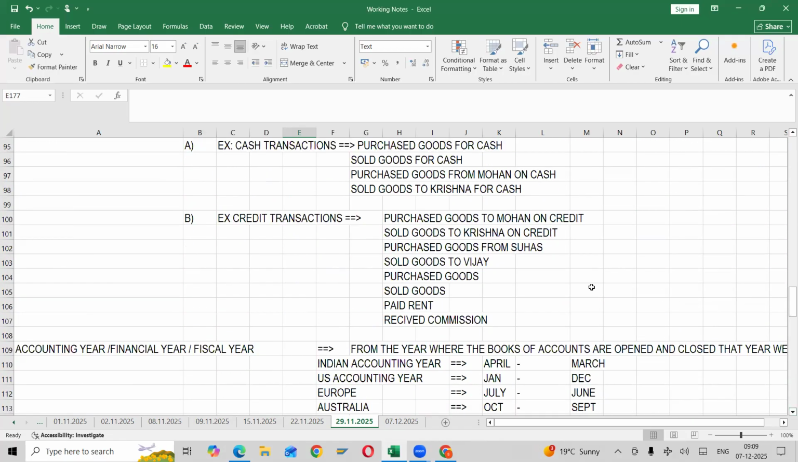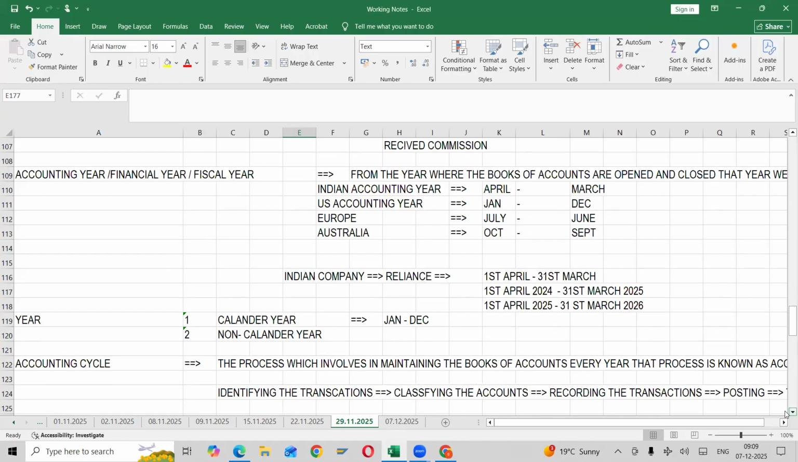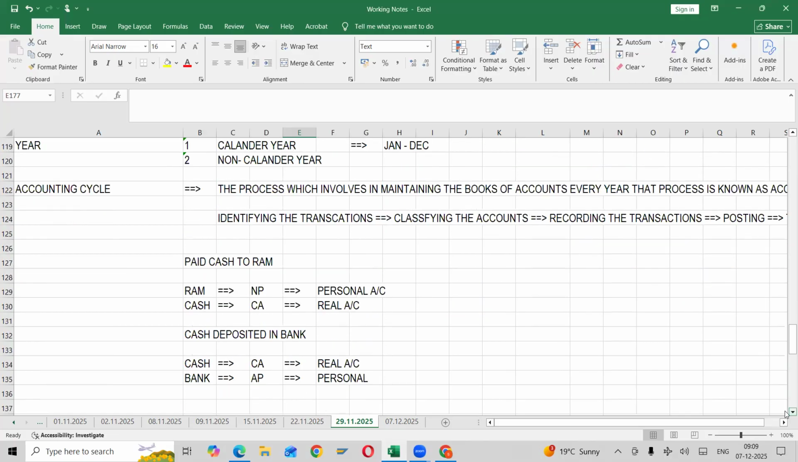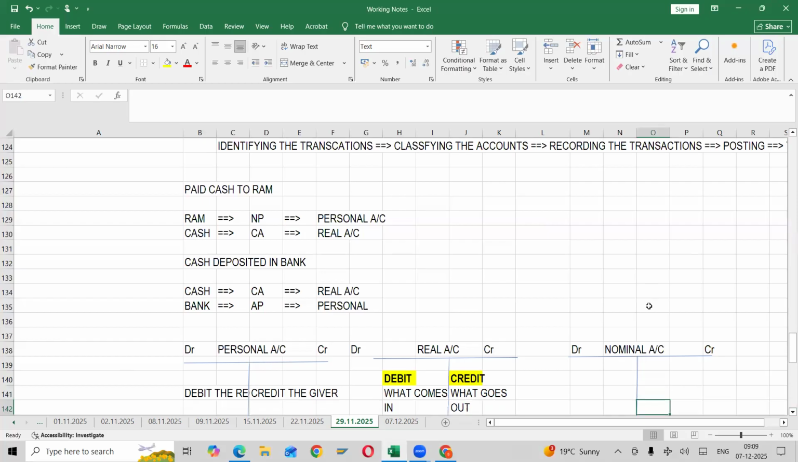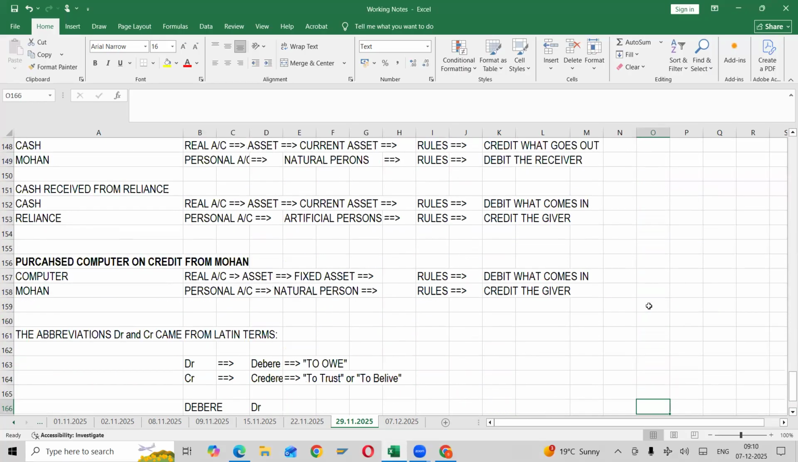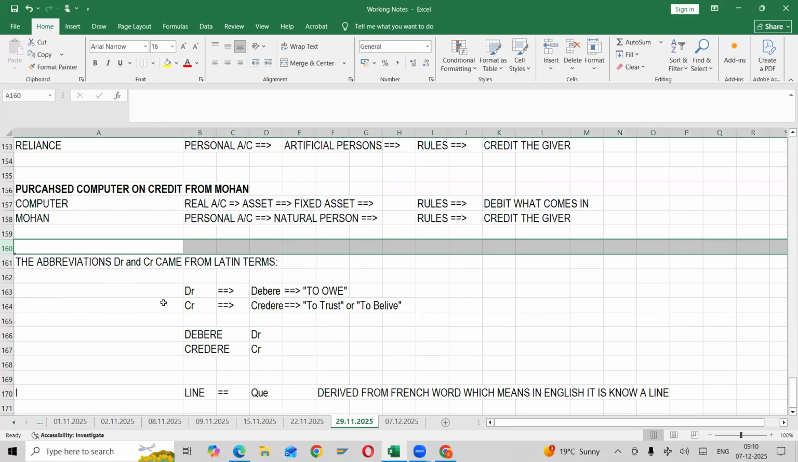So just go through what is credit transaction. I think I have not yet shared the material. I will share it today. Paid cash, cash deposited, nominal account rule we will discuss. And then we will go with this one. So the most important is abbreviations, please, debit and credit.